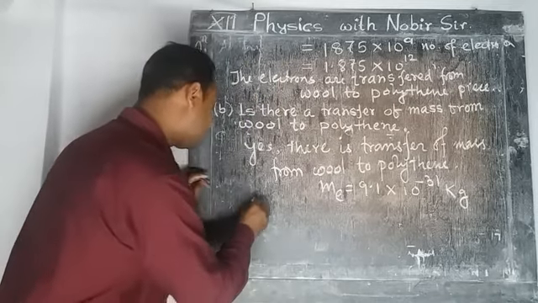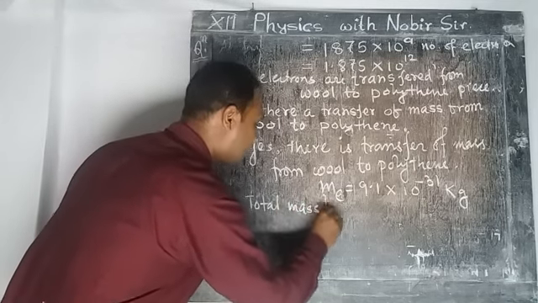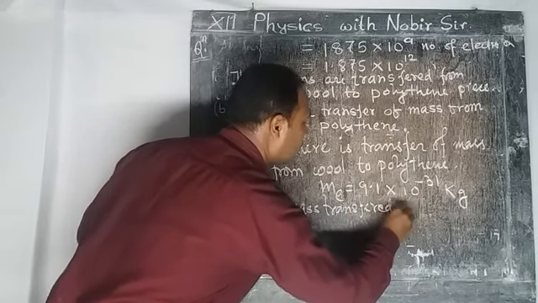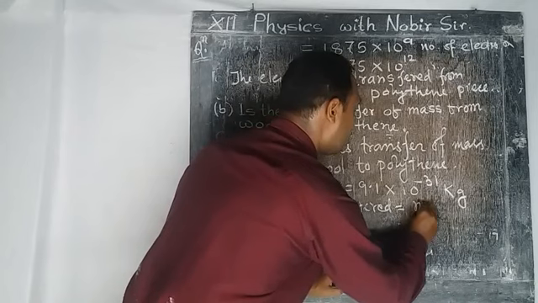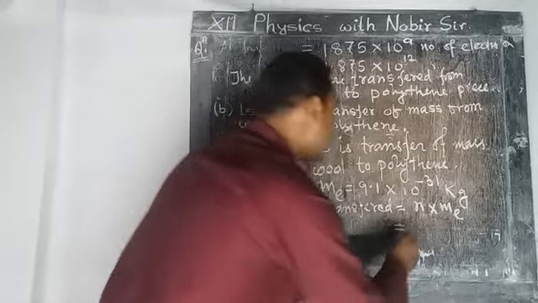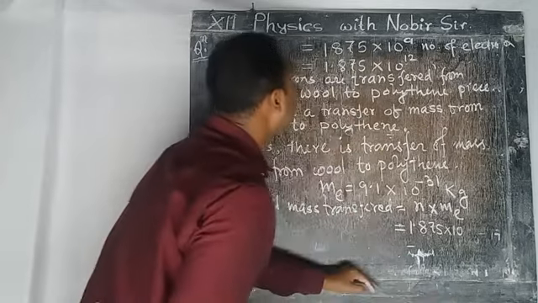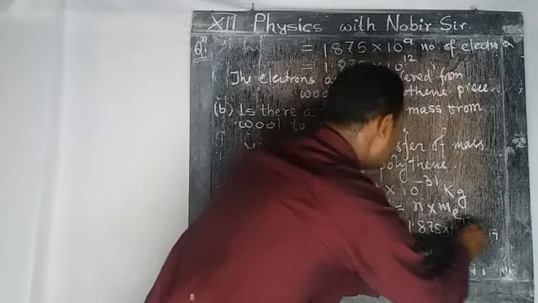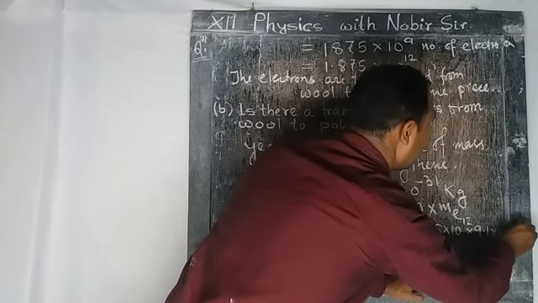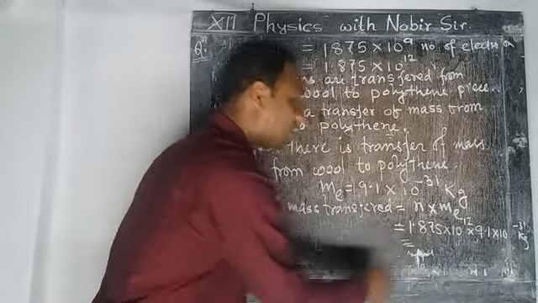So we can write down from here, total mass transferred is equal to n into me, that is the mass of an electron. n is 1.875 into 10 to the power 12, into 9.1 into 10 to the power minus 31 kg. So how much will it be? After calculation you will get the answer.